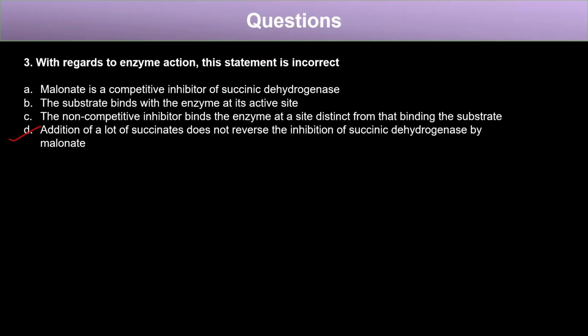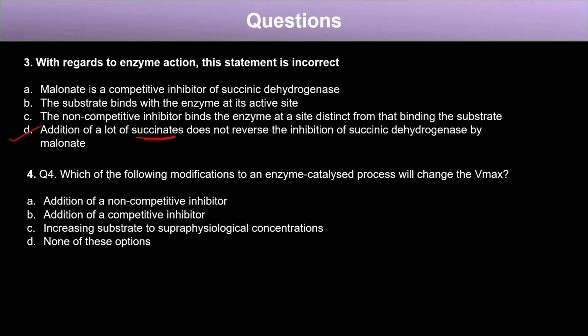We can overcome the competitive inhibition by increasing the substrate concentration, right? In the case of this, the substrate is succinate. So if we increase the concentration of the substrate, we can reverse the inhibition of succinic dehydrogenase by malonate. So D is the correct answer.